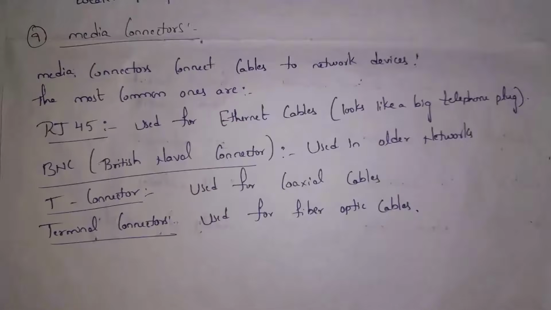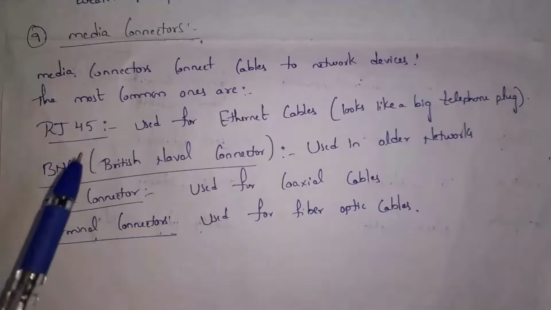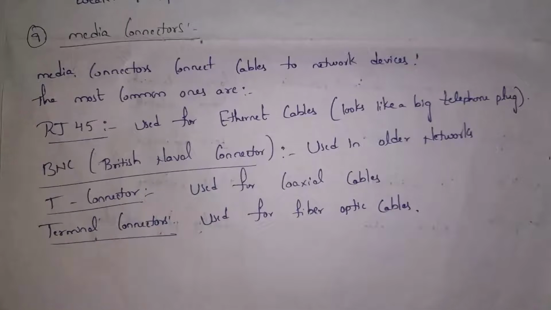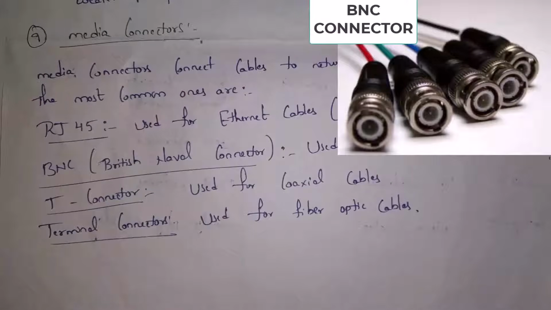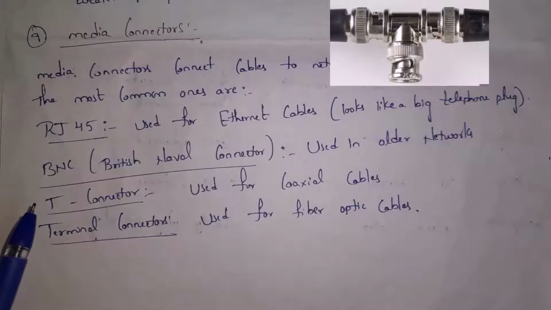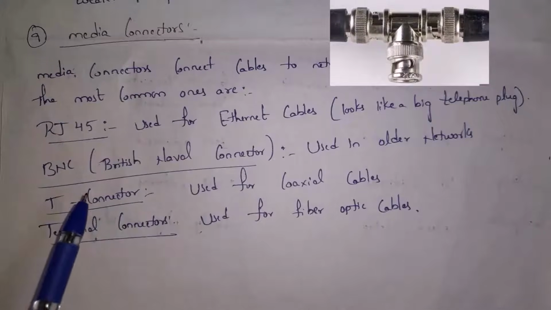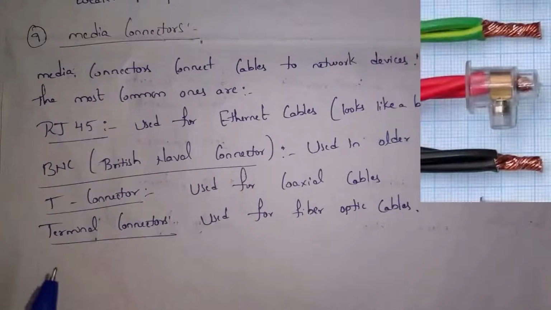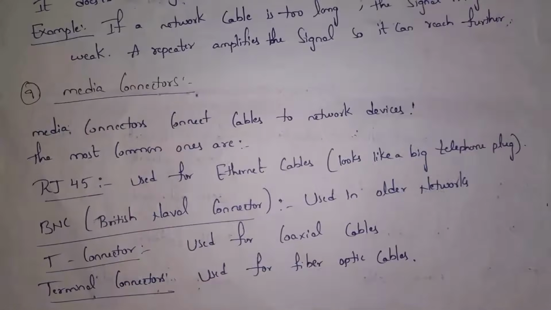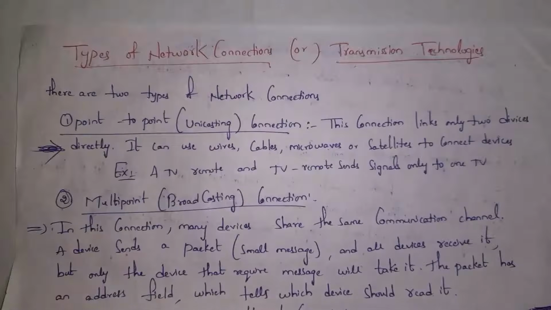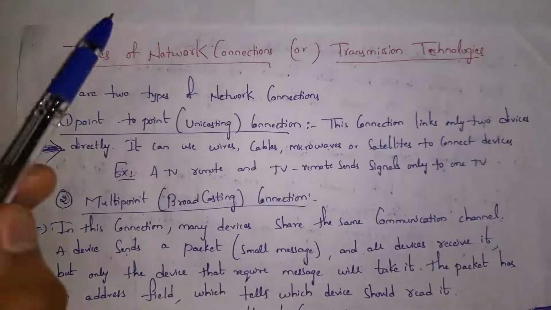Guys, there are various kinds of connectors like RJ45, BNC, which stands for British Naval Connector, T connector, and terminal connectors. Guys, we are not using BNC at present. They are used in older networks. T connectors are used in coaxial cables, and terminal connectors are used in fiber optic cables. Guys, all these are various kinds of hardware components, or we also call them hardware devices, used in computer networks.